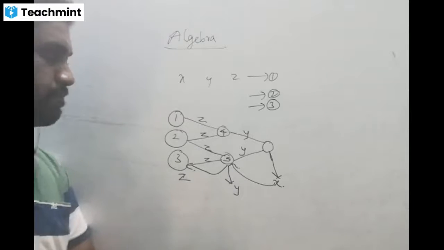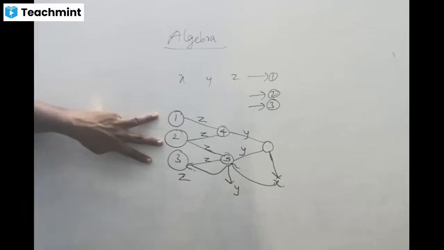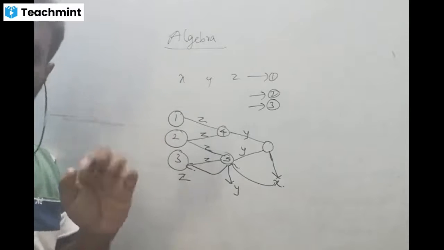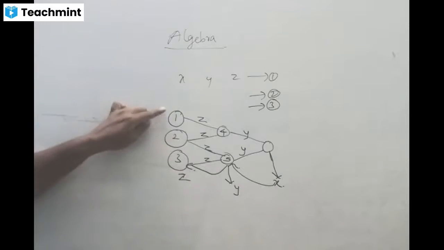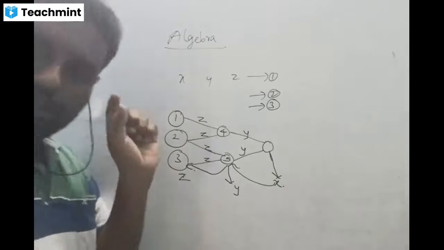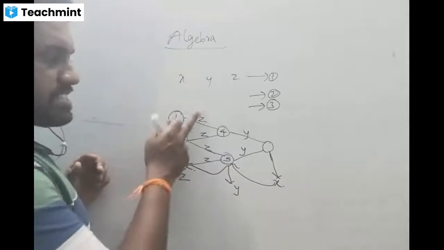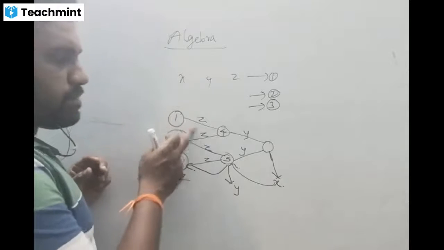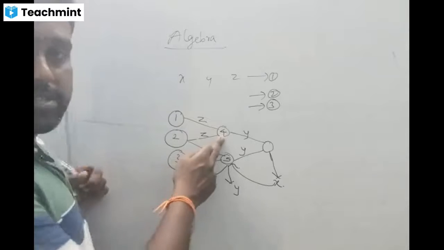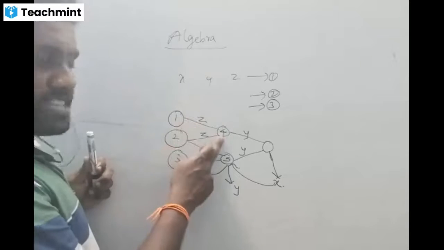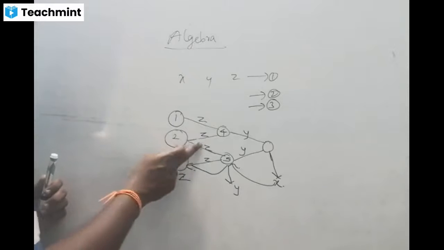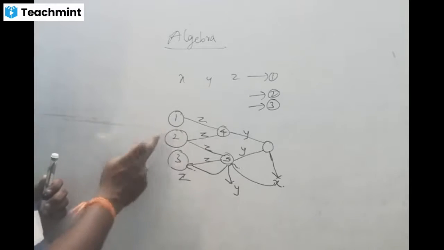So please listen carefully. We have three equations. All the three equations contain three variables, namely x, y, z. First, we should solve equations 1 and 2. And out of those 1 and 2, we have to eliminate the particular variable. So consider z. If we eliminate z from both the equations, then we can get the new equation. That equation contains only two variables x and y. The same method will be applied to equations 2 and 3. We have to eliminate the same variable z as we did in 1 and 2.